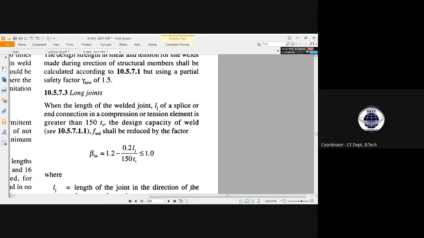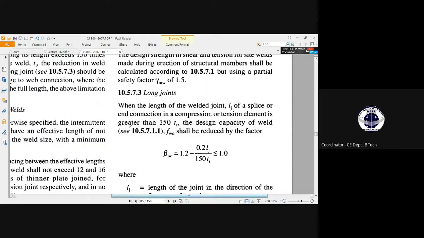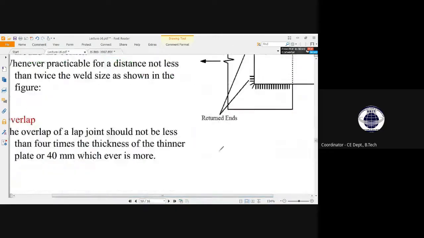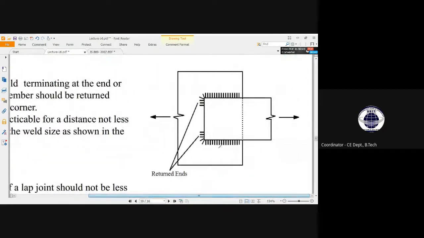Well, end connection is given here. See, say if this is a plate and this is another plate and you have to connect it with a weld system. So this is the end connection. Say, if I just hide this part,